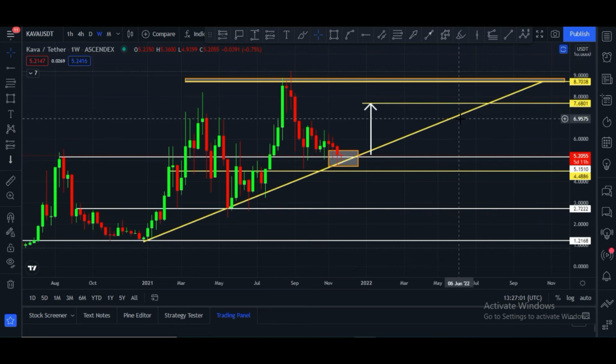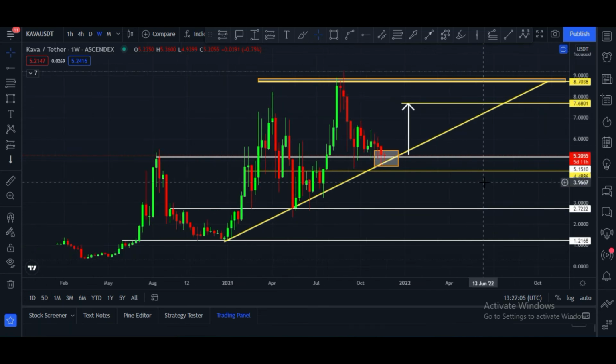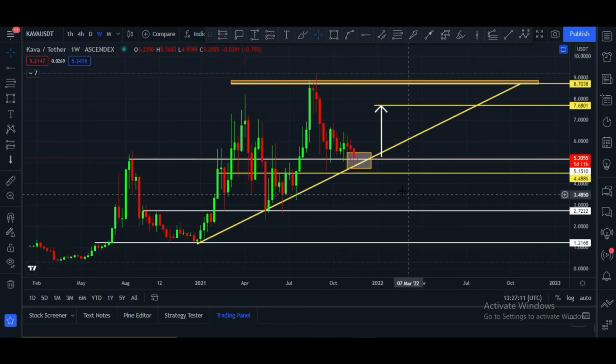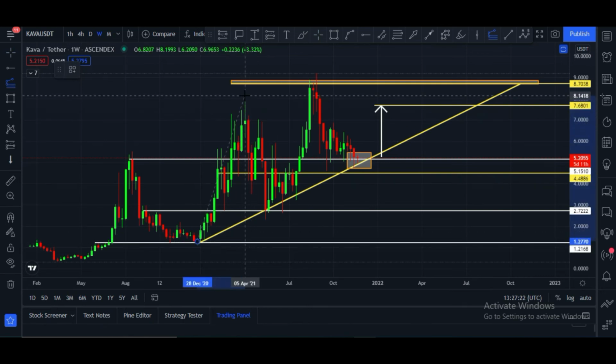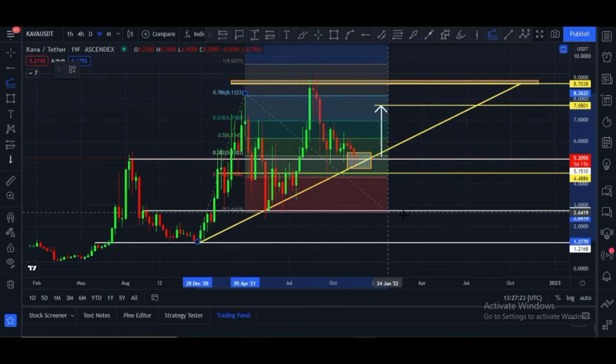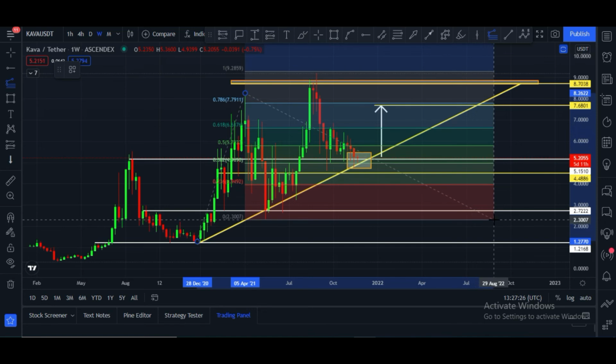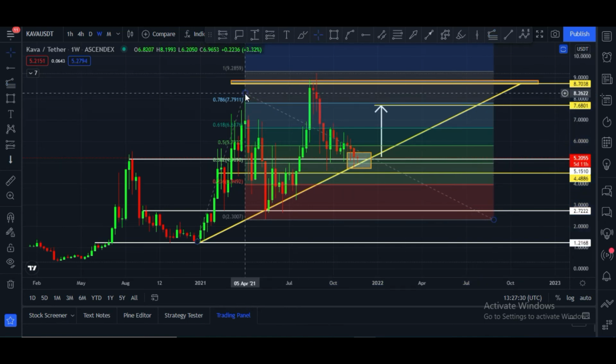And now let me show you the target of this bull run, which I think will be very realistic. For this I have to take this tool, the Fib retracement trend tool, and put it at the lowest level. And let me fix this chart.